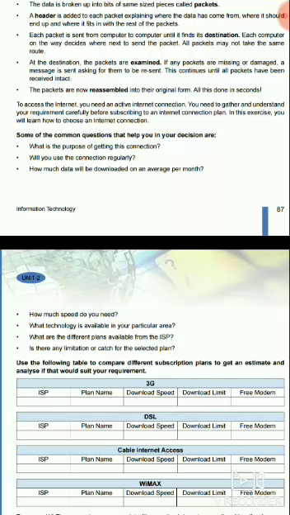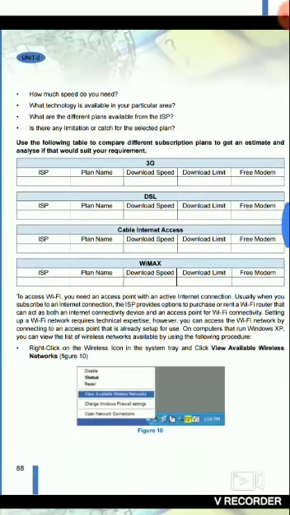To access Wi-Fi, you need an access point with an active internet connection. Usually when you subscribe to an internet connection, the ISP provides options to purchase or rent a Wi-Fi router that can act as both an internet connectivity device and an access point for Wi-Fi connectivity. Setting up a Wi-Fi network requires technical expertise. However, you can access the Wi-Fi network by connecting to an access point that is already set up for use.